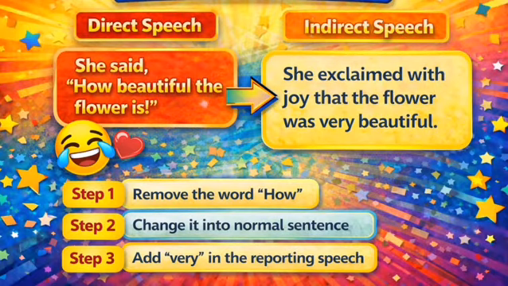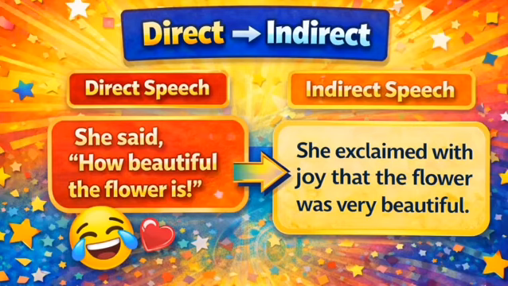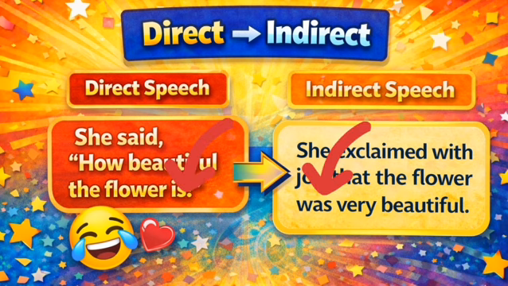Now, to give you the formula: step 1, remove the word how. Step 2, change it into a normal sentence. Step 3, add very in the reported speech. And step 4, use that clause, according to the demand of the sentence. So let us recheck this same example. How beautiful the flower is will change into, she exclaimed with joy that the flower was very beautiful. Have you noticed, is changed into was, that is the tense change, and the exclamation mark is also removed.